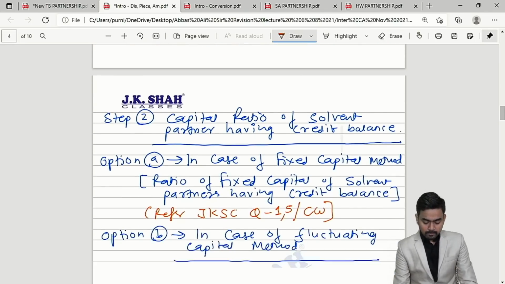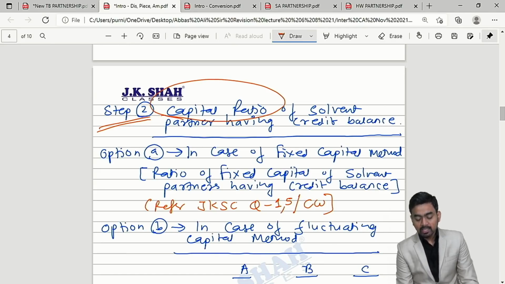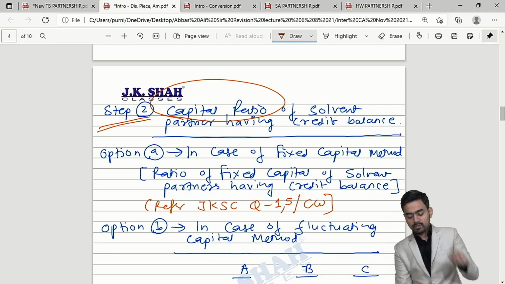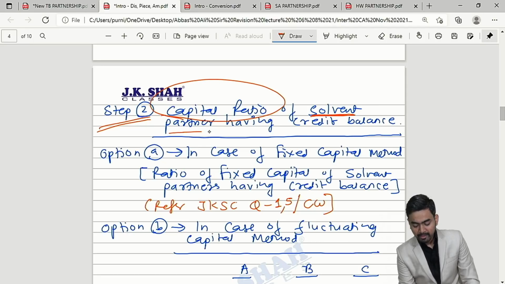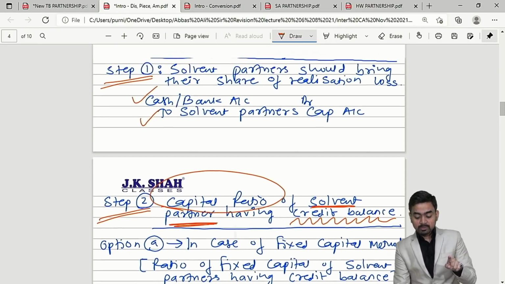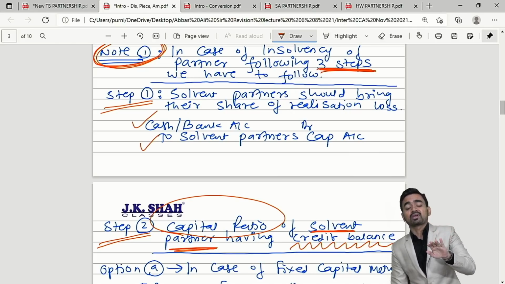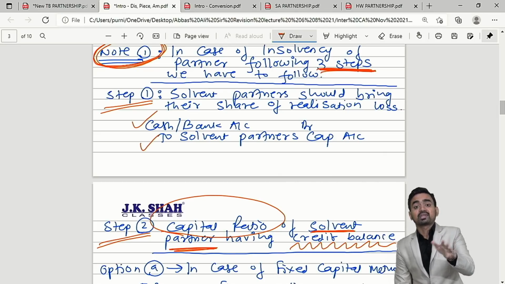Step number 2, you have to find out the capital ratio of solvent partners having credit balance. Very important, extremely important. Please pay your attention to what I am saying. See the difference between step 1 and 2. In step 1, I said solvent partners will bring their share of realization loss.